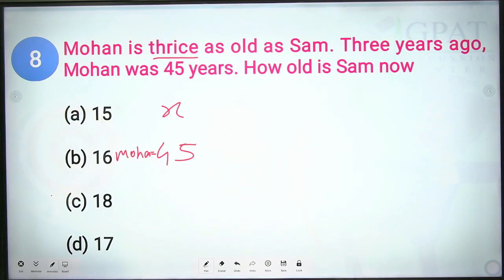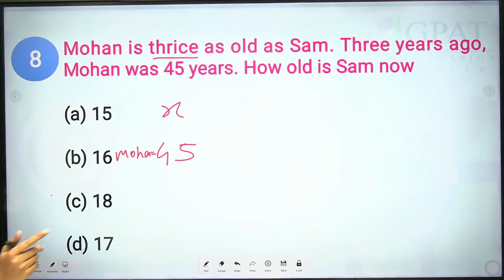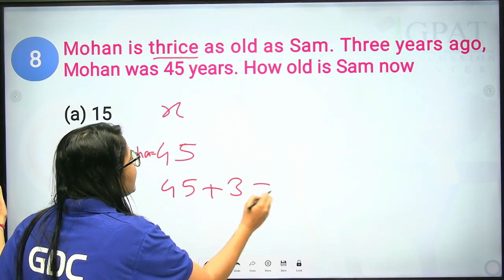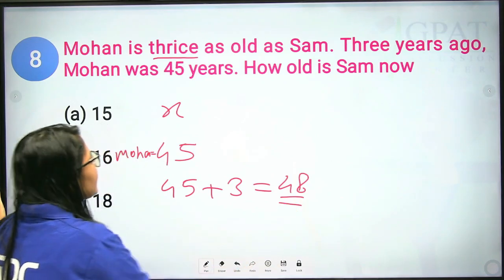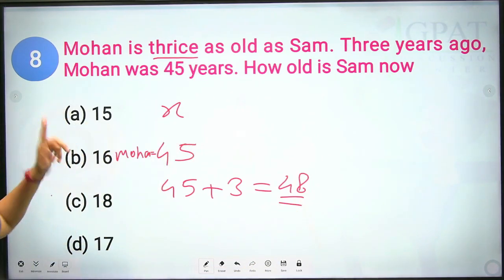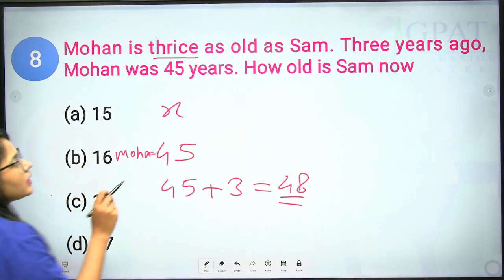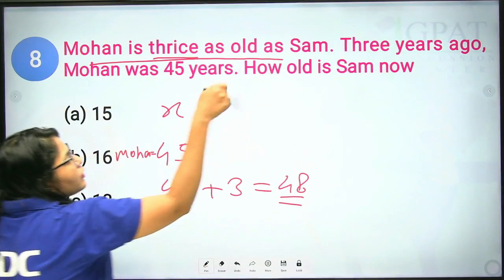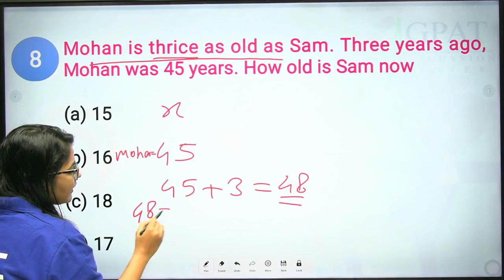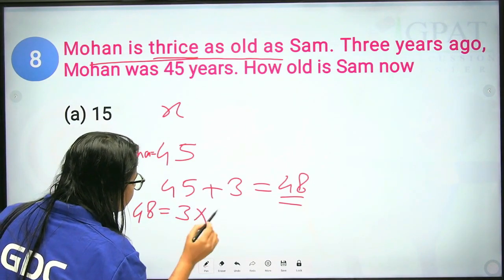Okay? Fine. Now, let's find out. What is the age of Mohan right now? 45 plus 3, that is 48. So the current age of Mohan will be 48 because we are talking about the age 3 years ago. So we first need to find the current age of Mohan, that is 48 years. Now, Mohan is thrice as old as Sam. So Mohan's age, that is 48, is equal to 3 times Sam's age, that is 3 into Sam's age.